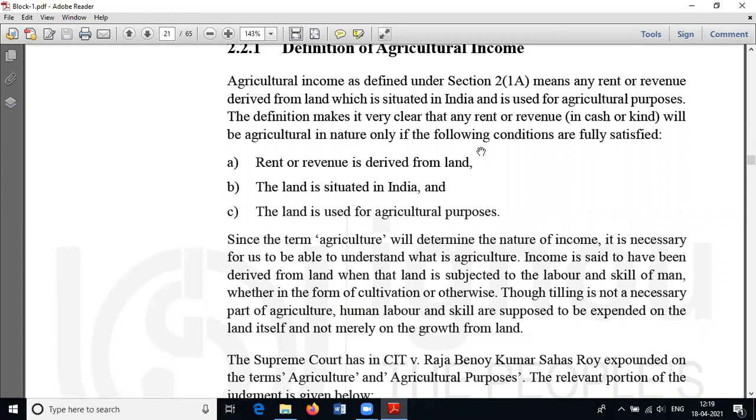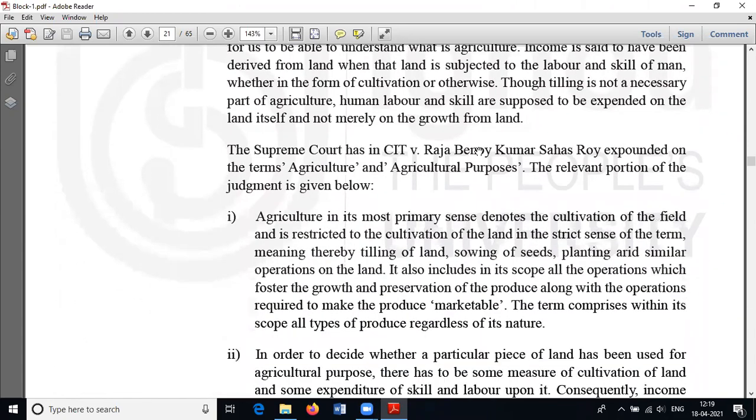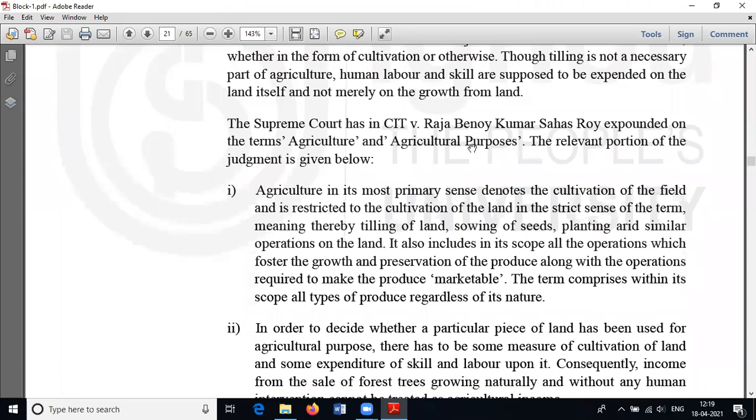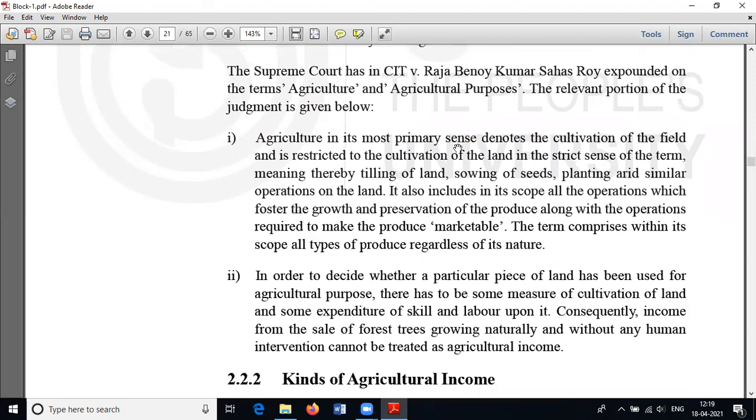And what are the explanations given for agricultural purpose? Agricultural purpose means cultivation of the field. Then the land is used for agriculture.